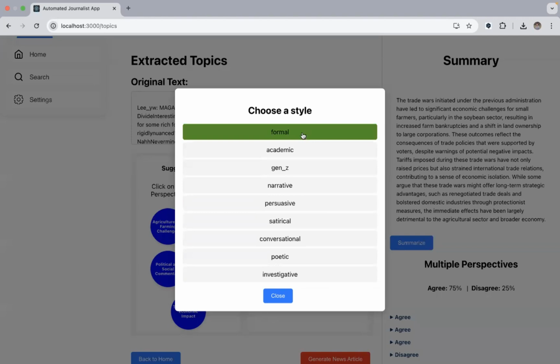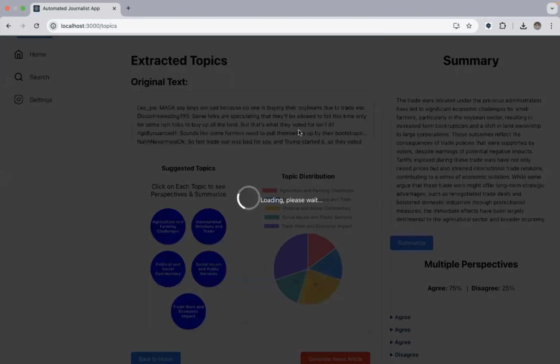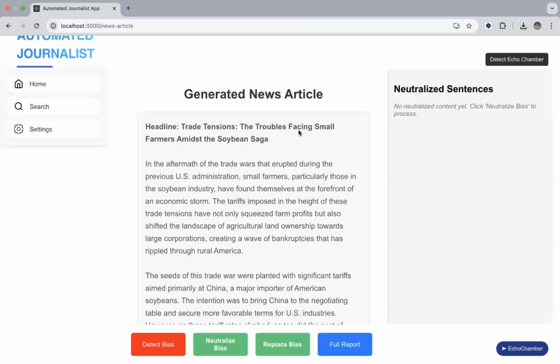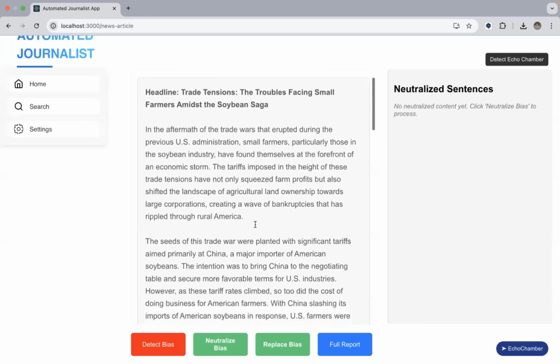For example, let's go for formal style of news generation, and it takes it all in the background with the prompts that we have designed after continuous testing, and this loads into some news. So the news article is generated by now.